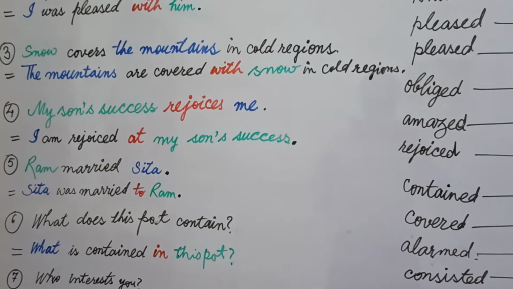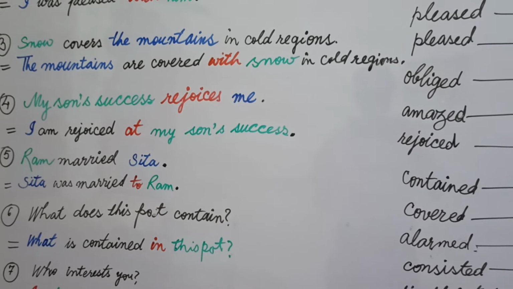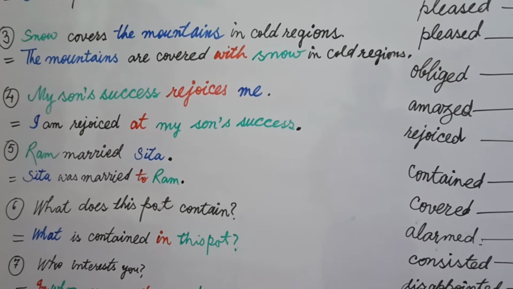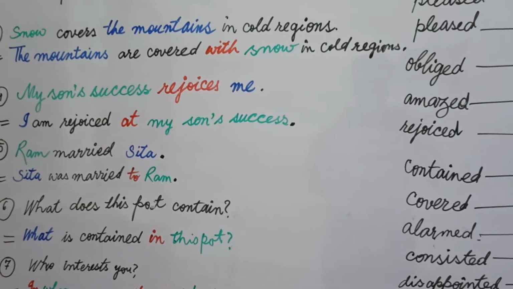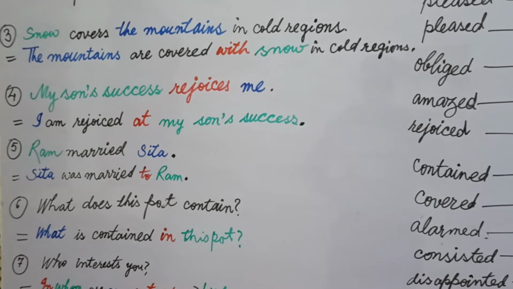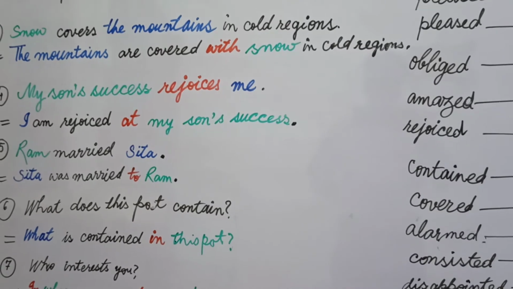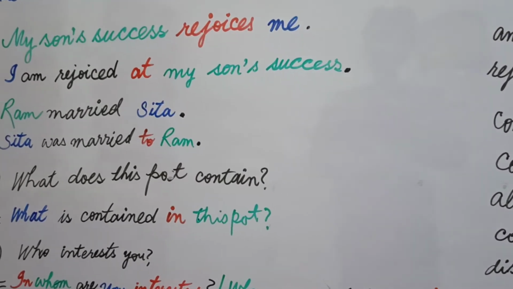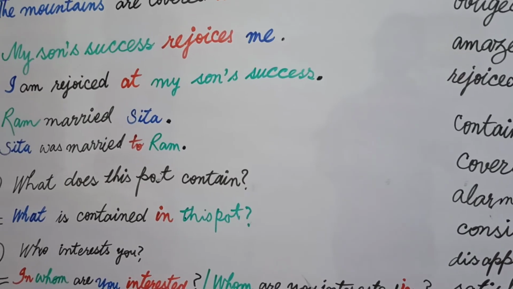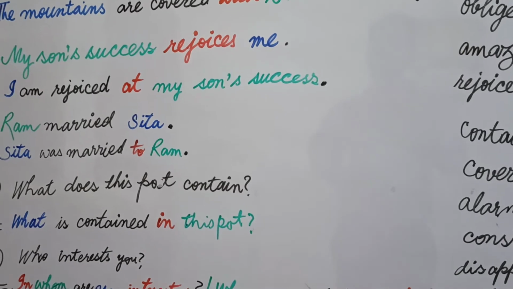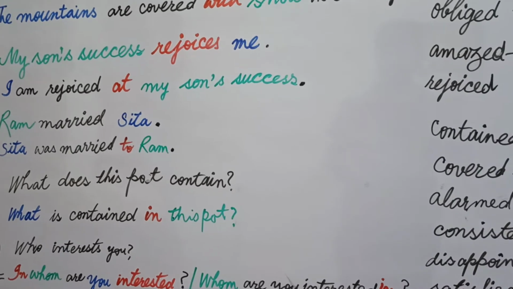Let's see what does this pot contain. Now contain is a main verb. This pot is the subject. Now there is no object, but actually the object is this interrogative word what, an interrogative pronoun, and you need not pick any object because you have your object what on its own place. So what is written in blue color because it is an object, and it's contained in this pot. We use in in place of by because contained is followed by in, meaning in is written after the main verb contained in passive voice.